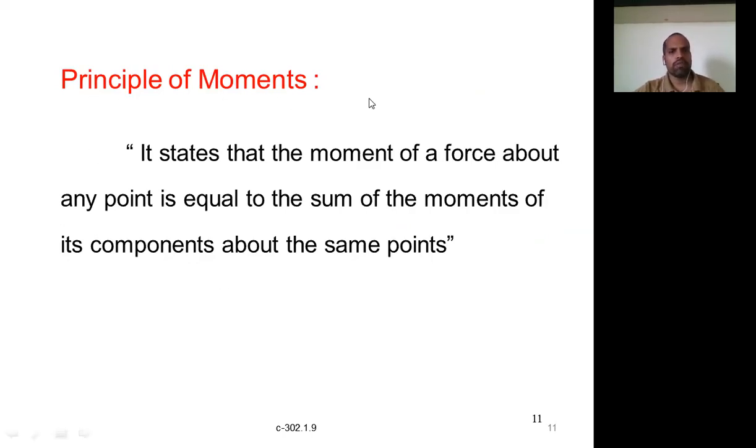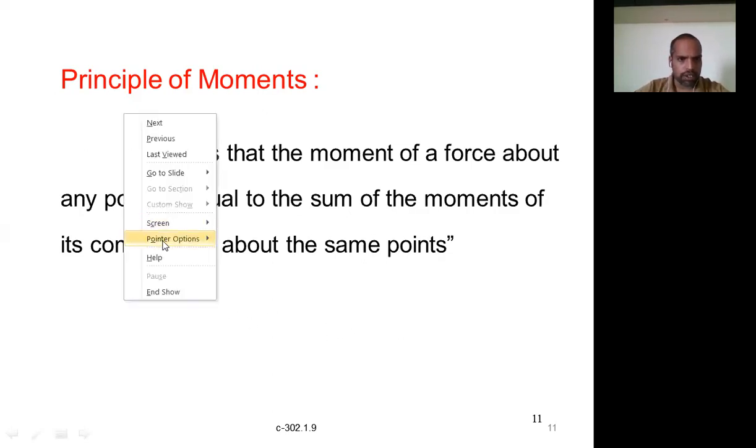Next is the principle of moments. What is the principle of moments? It states that the moment of a force about any point is equal to the sum of the moments of its components about the same point. So, for example, a force is acting, and we want to calculate the moment about a point. I will take a figure so it will be better understood.